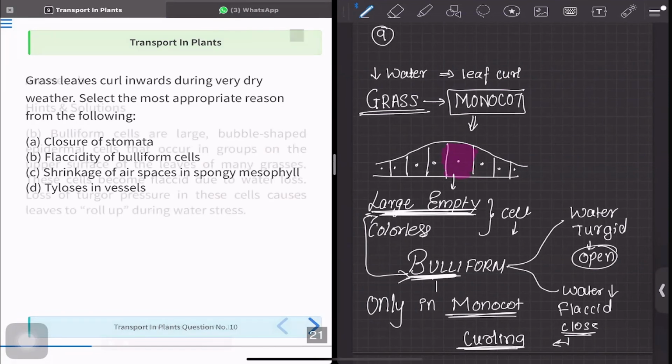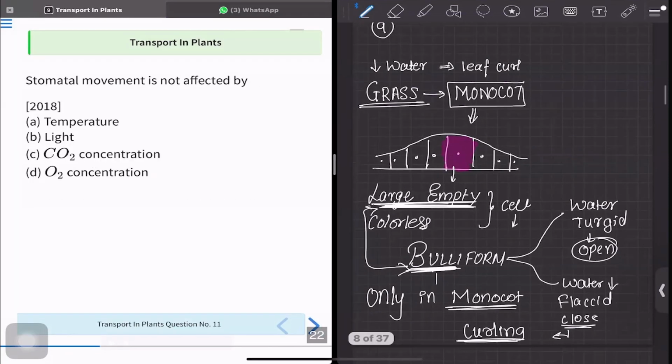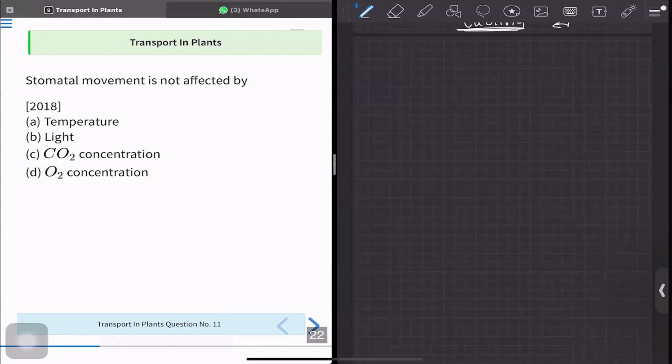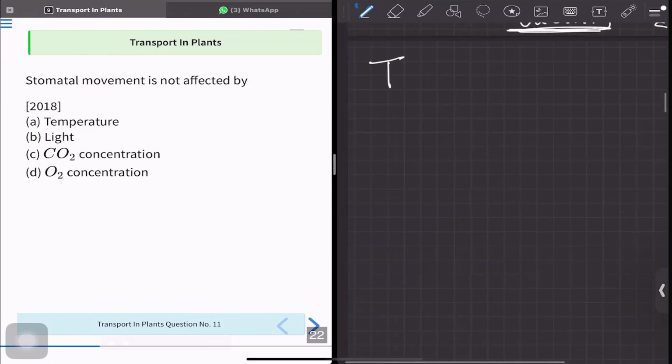Now let's move to question number 11. Stomatal movement is not affected by. Now what concept we are talking about here is transpiration.